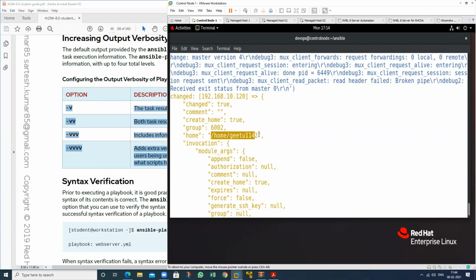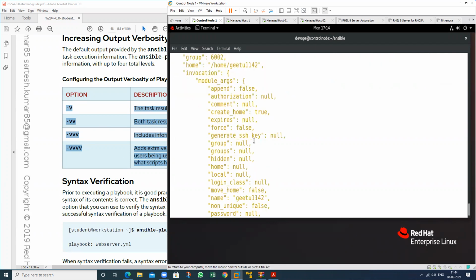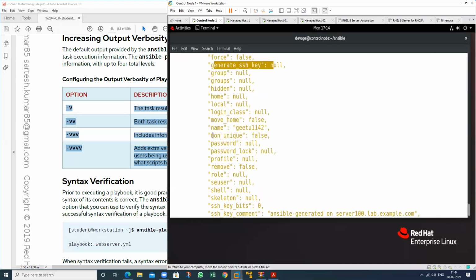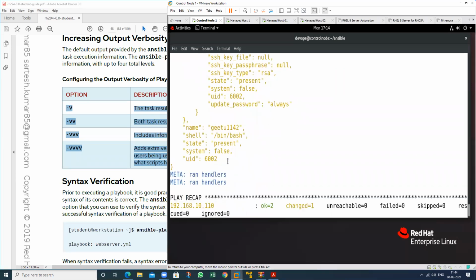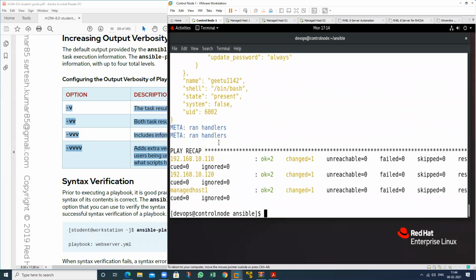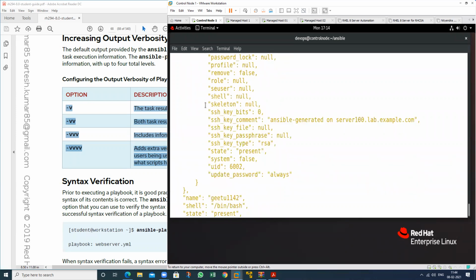So this is the home directory of that particular user. So this is the result due to the verbosity mode. See other information. Create home directory, true. Expire, null. Force, null. Generate SSH, all the information. See, this is the name, this is the shell, this is the status, this is the system user ID. So meta handler, no. Then this is the other result.